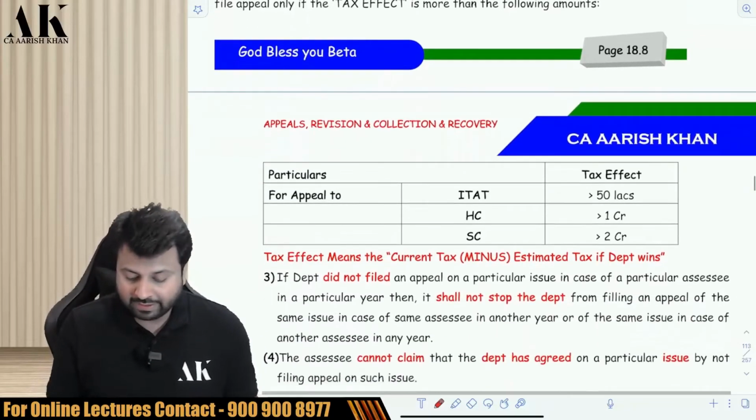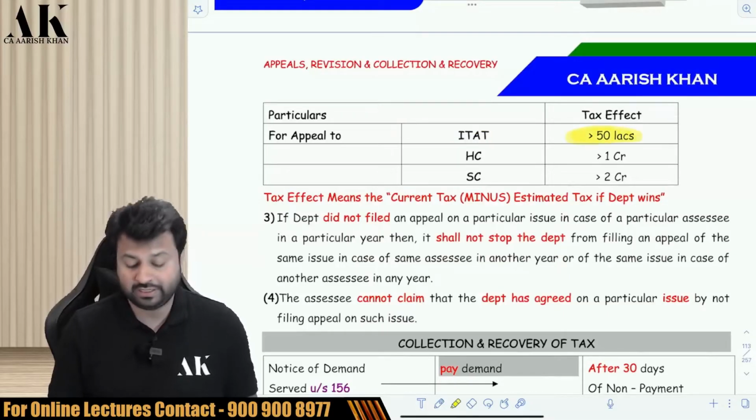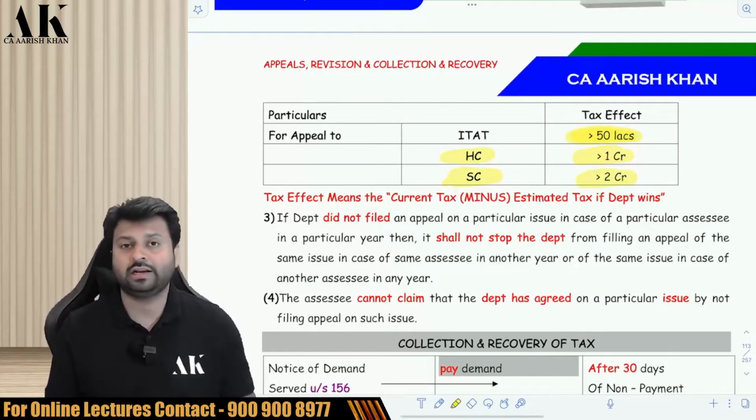That is, if the department has to file an appeal in ITAT, then the tax effect has to be greater than 50 lakh rupees. If the department has to file an appeal in High Court, the tax effect has to be greater than 1 crore. And if the department has to file an appeal in Supreme Court, the tax effect has to be greater than 2 crore rupees.